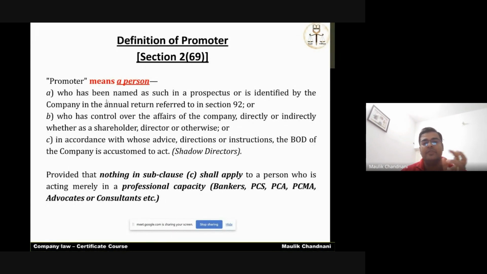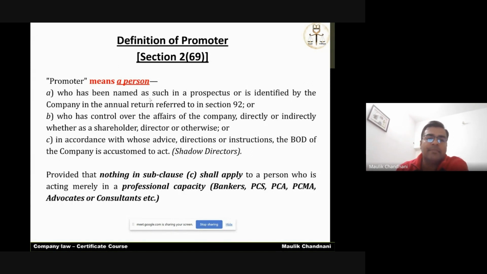There is a difference between an exhaustive definition and an inclusive definition. Where the word includes is referred, the promoter includes the general meaning also, and specifically whatsoever points have been given in the definition. But here the word means has been mentioned. So in the word means, only 3 types of people will be deemed as promoters.